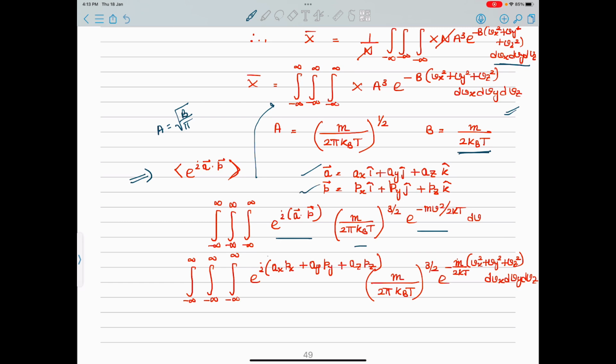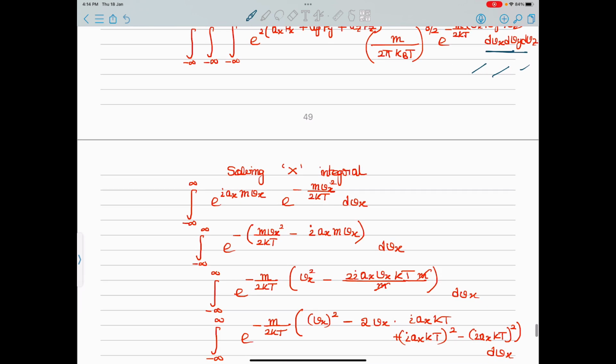Now I just open it out. If you take the dot product of these two, if we dot it, scalar product is being done, then it will be ax px plus ay py plus az pz. That's what I have written here. This is as it is a cube e to the power minus b. B is m upon 2 kbt, which I have written here. V square, I have just opened it as vx square plus vy square plus vz square, and the integral is in dvx, dvy and dvz.